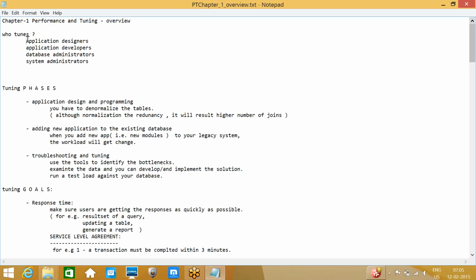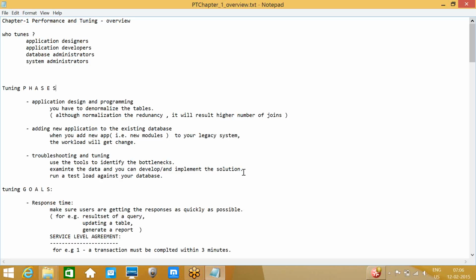So these 4 persons are very important while tuning the database and improving the performance of the application. The second topic is tuning phases. You are able to see my screen, right? Yes. Okay, good.